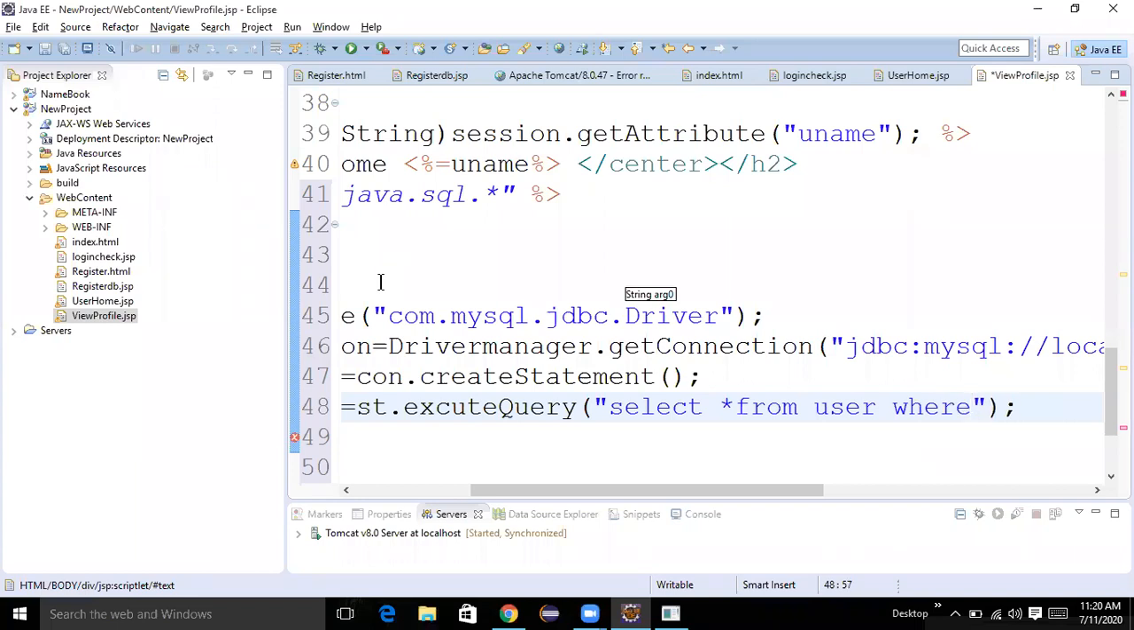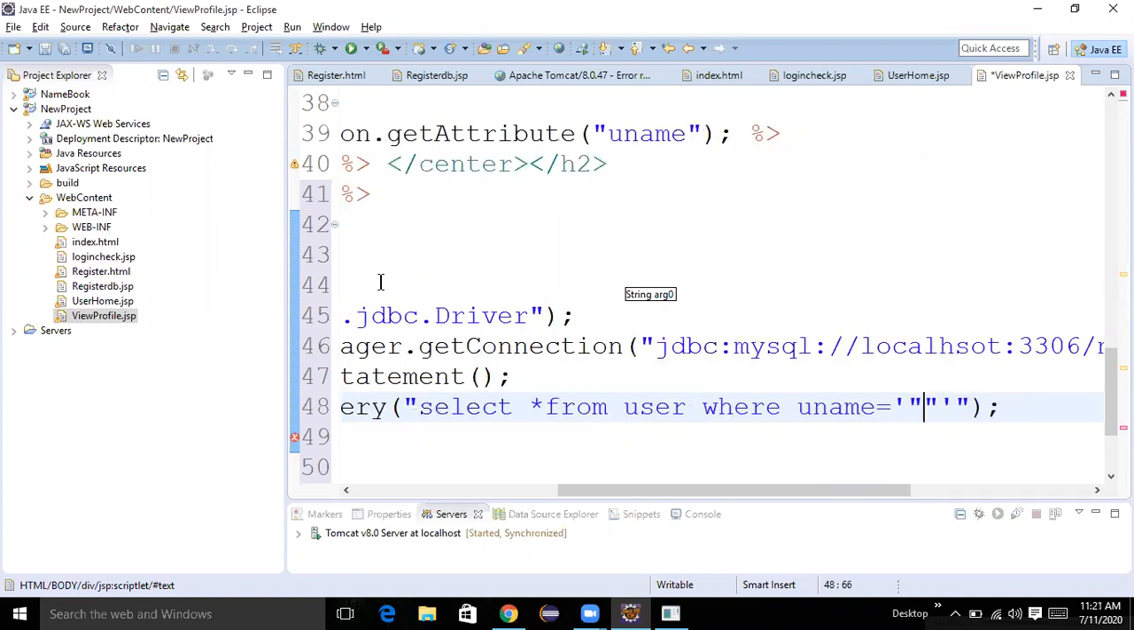Suppose you just write select * from user, you will get all the persons' details. But here we don't want all the person details. We need only which person? Which person's details? Exactly who was logged in, that person. So that person's name was available in session. So based on that session, we will get that person's name only. Use column name, username.